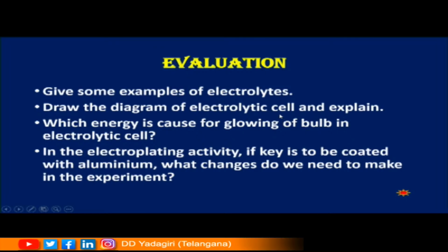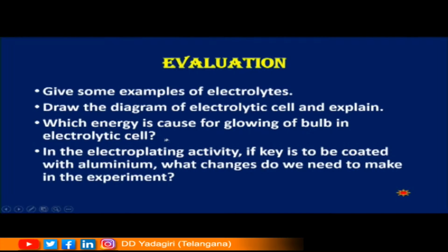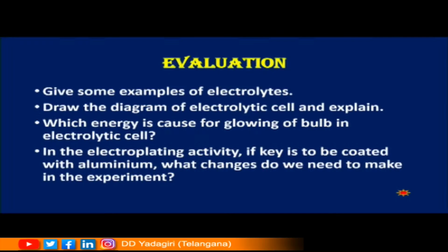Draw the diagram of electrolytic cell and explain. Children, this diagram is given in your textbook. You have to read the activity and draw the diagram, label the parts neatly and try to explain the voltaic cell in detail. The third question, children: which energy is caused for glowing of bulb in the electrolytic cell? Yes, children, very important thing. What is the energy which causes the bulb to glow in the electrolytic cell? The Volta cell that we have seen, children, which energy is causing the bulb to glow there? That we have to mention.